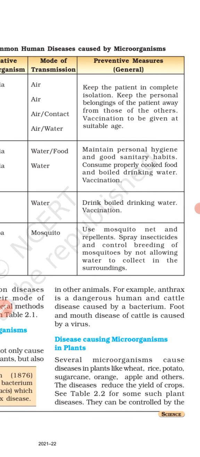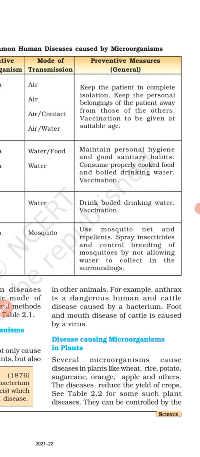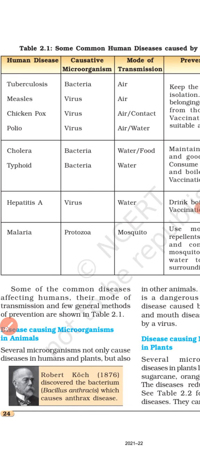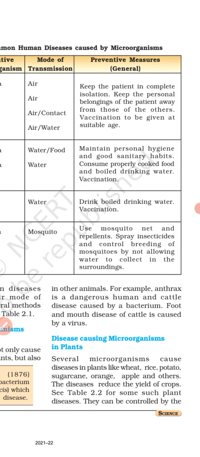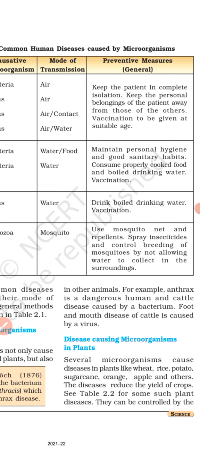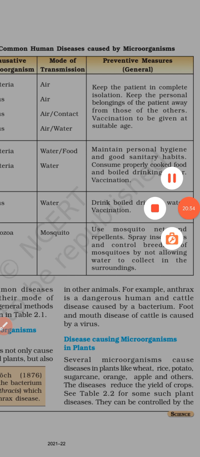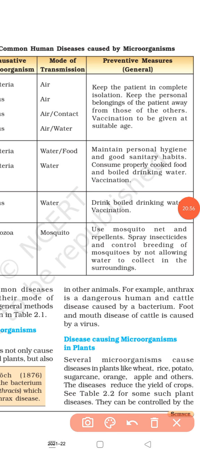Now there are some general preventive measures which are common for tuberculosis, measles, chickenpox and polio. If we are suffering from one of these diseases, then we have to keep ourselves in complete isolation. Keep the patient in complete isolation. Clear?